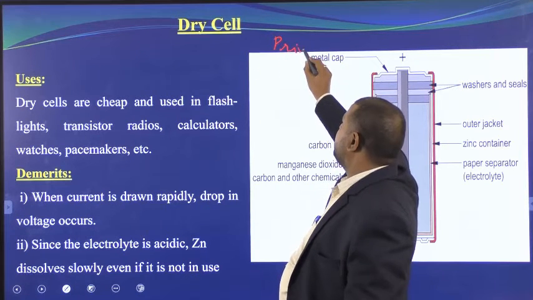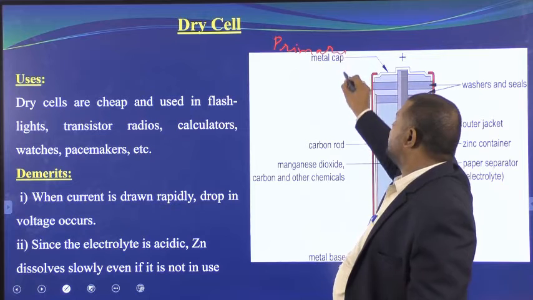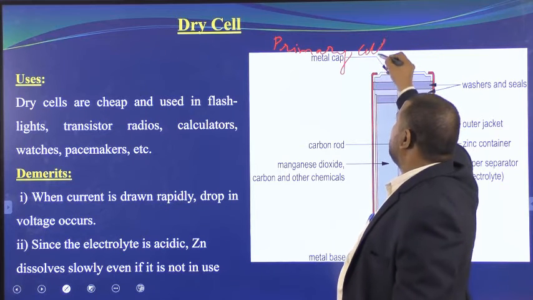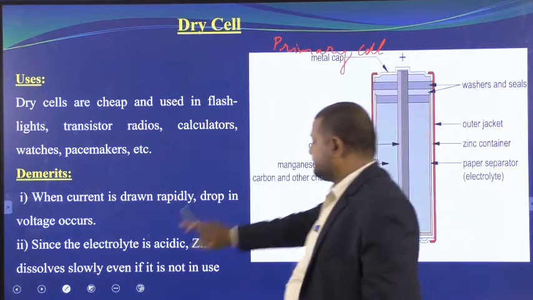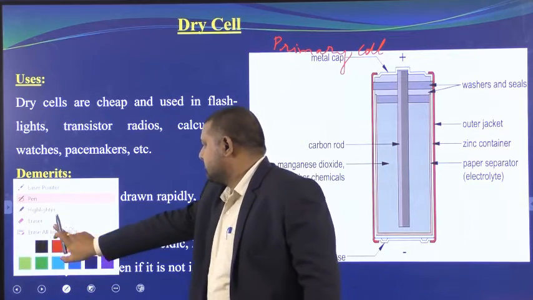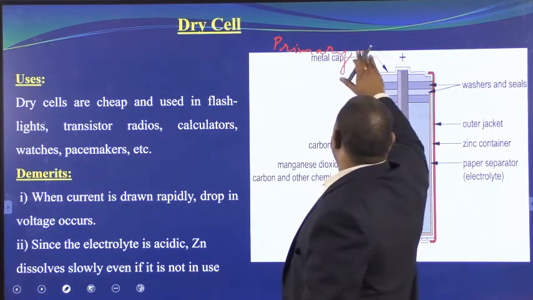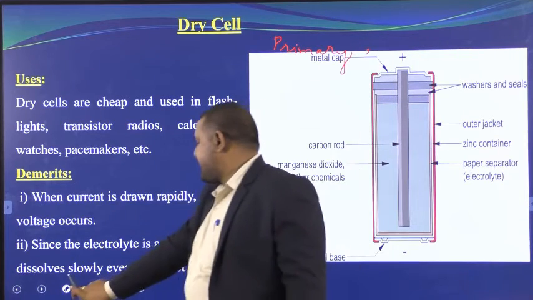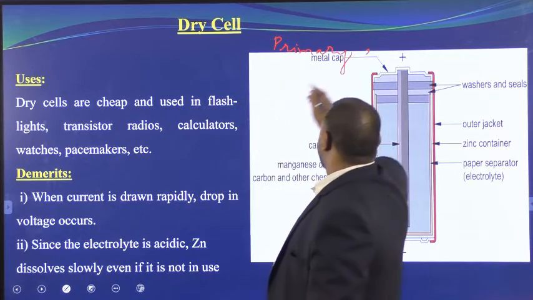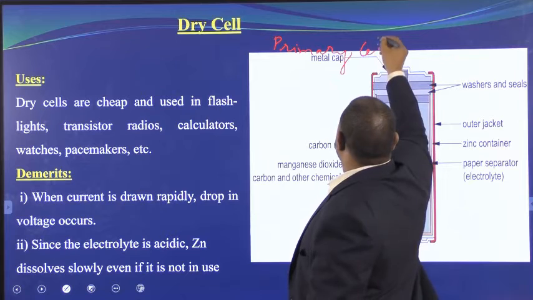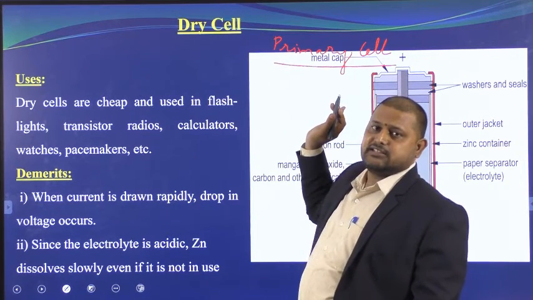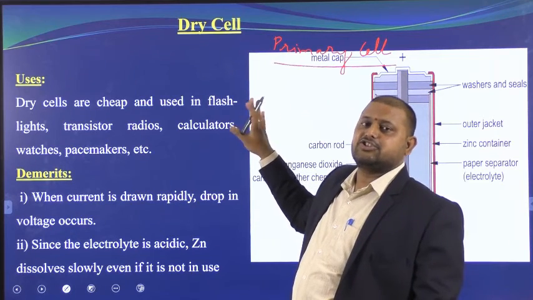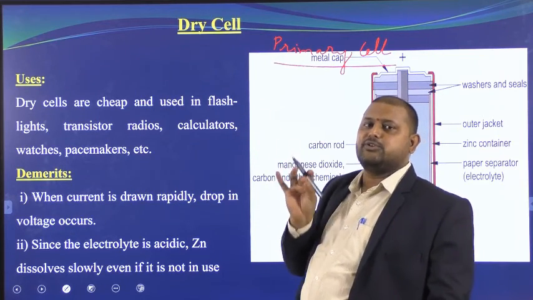What is a primary battery? Again you should remember this, primary cell or primary battery. Once it is discharged, these reactions cannot be reversed and hence it should be thrown out. Only use and throw type.